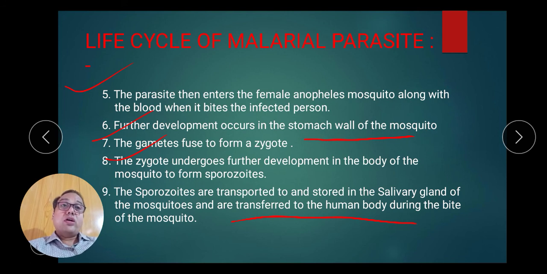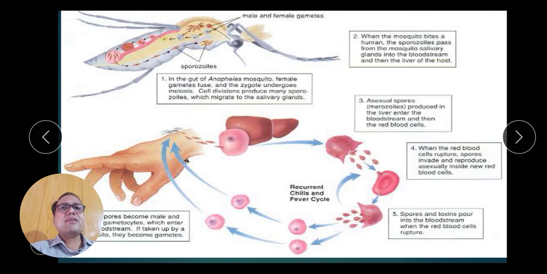So this is all about the life cycle. We can say asexual reproduction takes place in the human, and gamete formation also takes place in human, but sexual reproduction, fertilization and meiosis take place in the mosquito crop. Again, this is the life cycle. In the gut of the Anopheles mosquito, the male and female gametes fuse and the zygote undergoes meiosis, and the infective stage sporozoite is collected in the salivary gland.